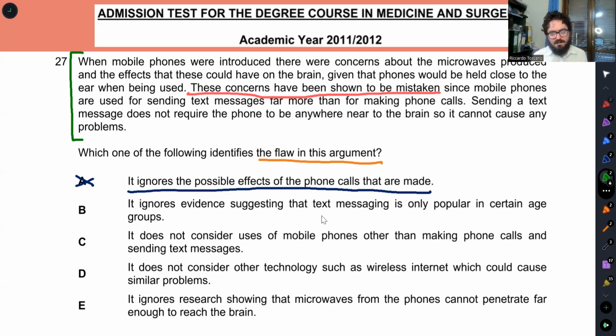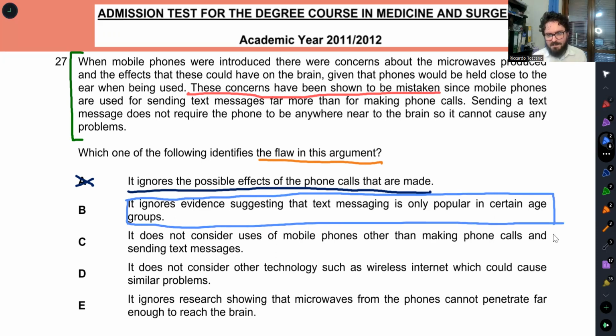But also, what is the point? That this one adds some evidence that is not stated in the text. When we add evidence, this is another kind of question. This might be the answer to another question that asks which one of the following strengthens or weakens the argument. In that case, we look for additional evidence. Here, it takes into account evidence that is not stated in the text, so for all we know, it might not exist. So maybe this one strengthens or weakens, I don't know, but it is not a flaw in the argument because it is not used in the argument, so it cannot be a flaw in the argument.